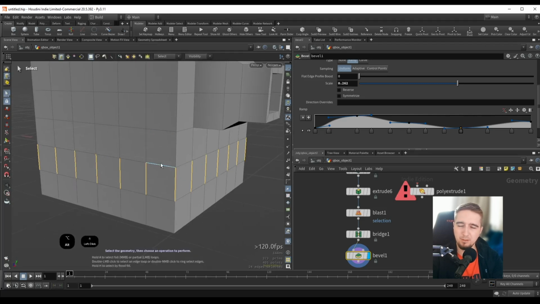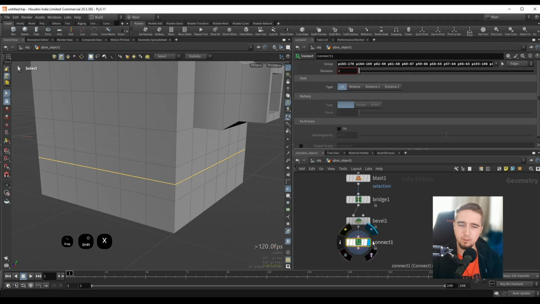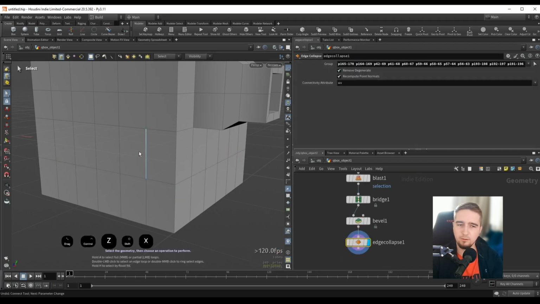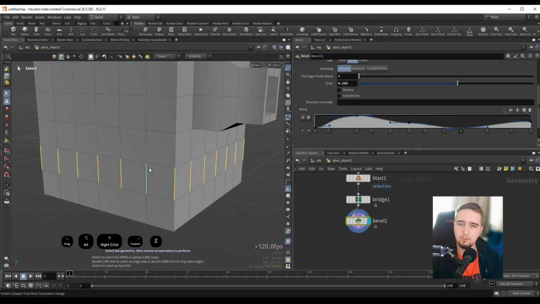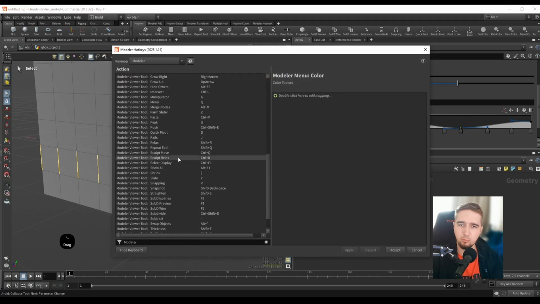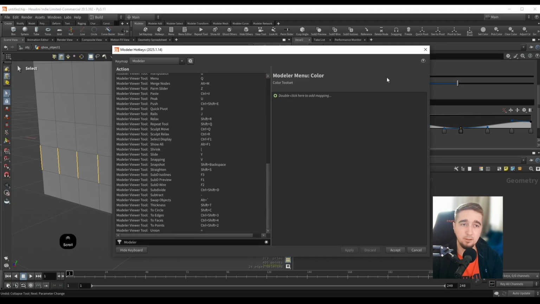And if I want to collapse these, I can do Shift X, I think. Okay, so Shift X will do a connect, which is also something that you might want, but Control Shift X will be this collapse operation, and we can see here edge collapse. So let's undo this. We have all of those operations. Again, we can just reference this hotkeys window that we have over here, and we can see all of the different stuff that we can do.